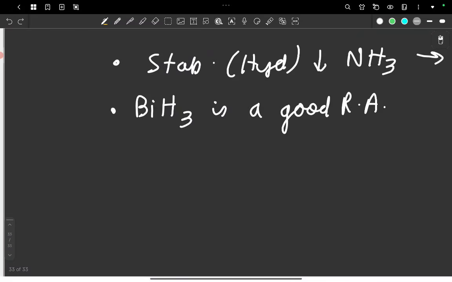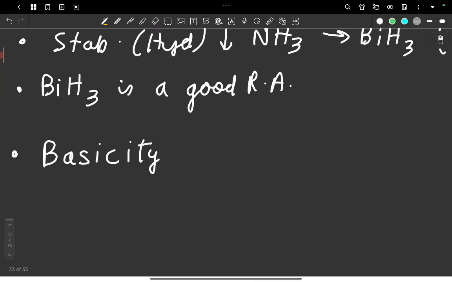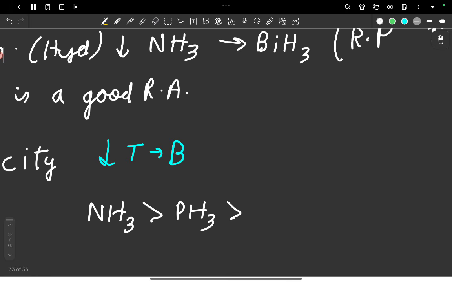And if I talk about the basicity of these hydrides, like their ability to take in another H plus and basically just act like a base, that character decreases top to bottom. Which would mean that ammonia is more basic than phosphine, which is more basic than arsine, more basic than this guy.